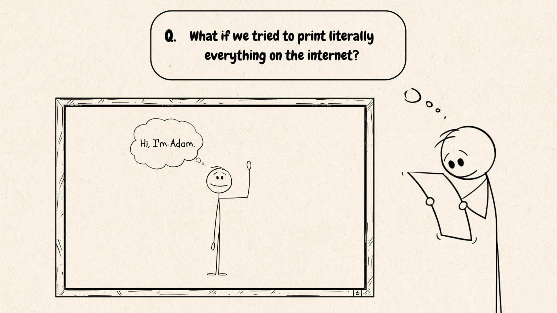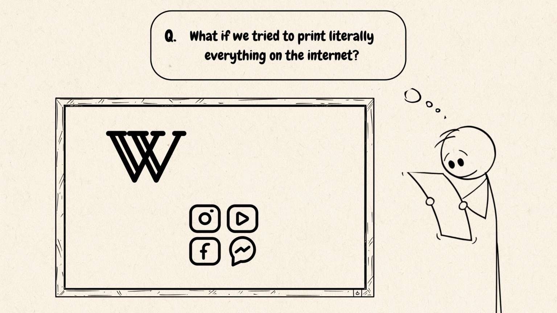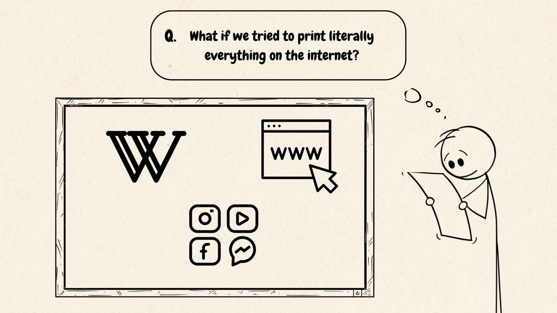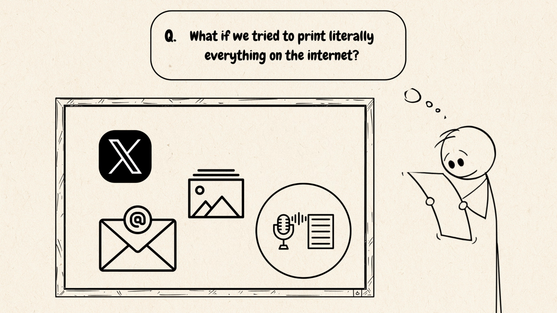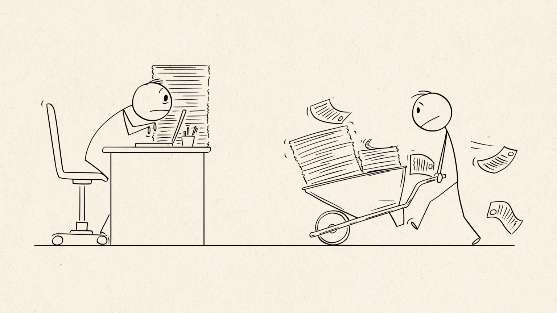This question comes from Adam, who asks, what if we tried to print everything on the internet? Not just Wikipedia, social media posts, or websites. We're talking about all the images, tweets, emails, video transcripts, PDFs, and pretty much everything on the internet. Let's start with the most obvious question that would strike a normal human brain. How much paper would we need to print the whole of internet?